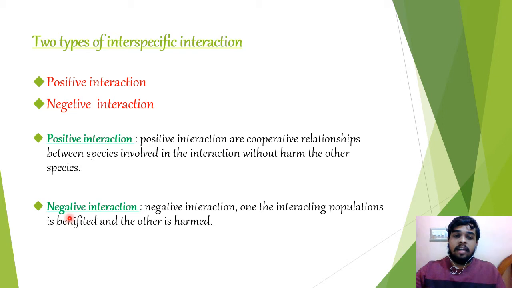Now, negative interaction. In negative interaction, one of the interacting populations is benefited and the other is harmed. It means that in the interaction between the two species, one will get benefited and the other one will definitely get harmed. It is called negative interaction.